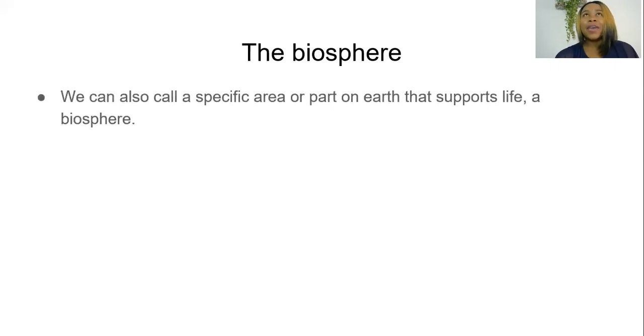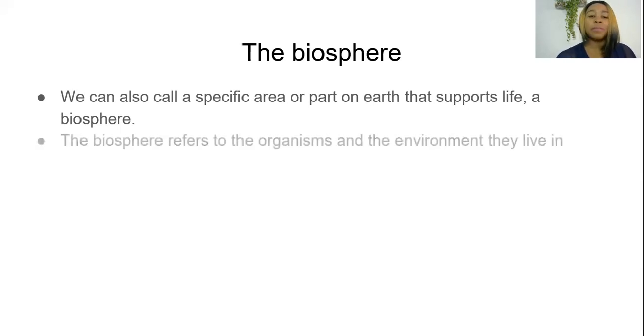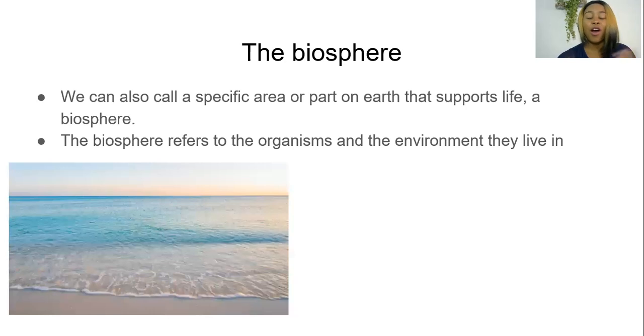So I want us now to zoom in from the big spaces I've just shown you and go deep down, because the biosphere does not only refer to the big areas that we can see around us, but even a small place, a specific area, or a small part of the earth can be a biosphere, because the biosphere refers to the organisms and the environment in which they live. For example, let's go back to the ocean.